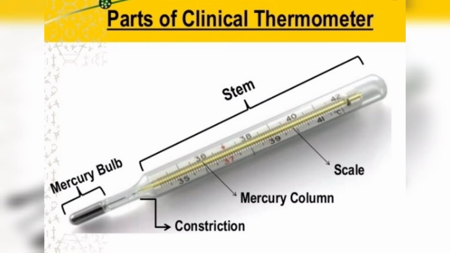Mercury is used in clinical thermometers because it is always in liquid state at room temperature, and it also has a high coefficient of expansion, which makes it easy to move up in the thermometer as the temperature varies. That's why mercury is used in thermometers.